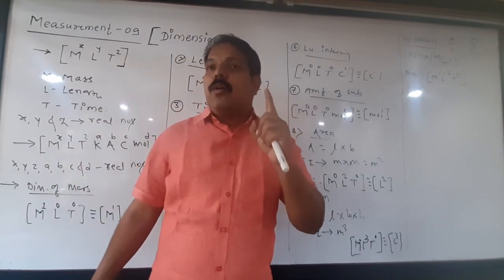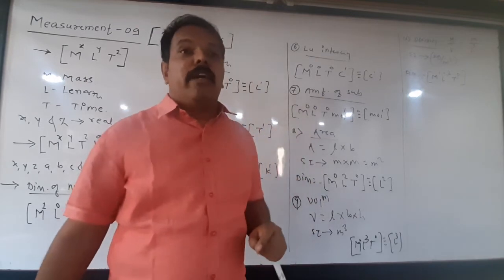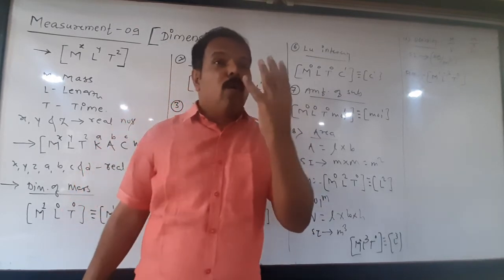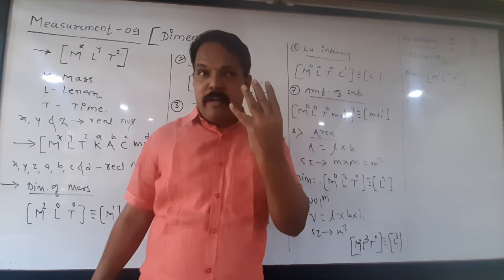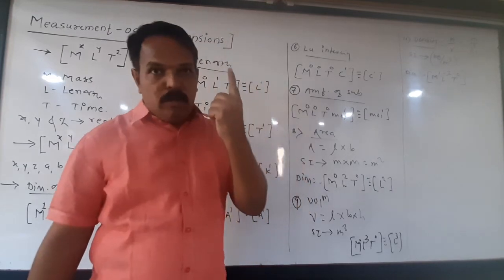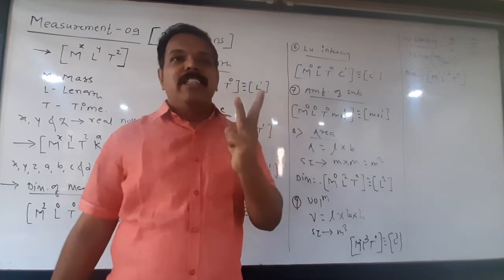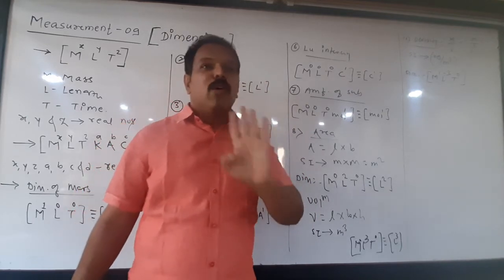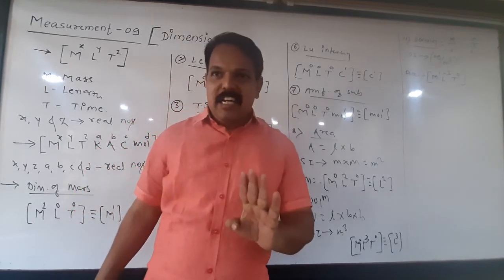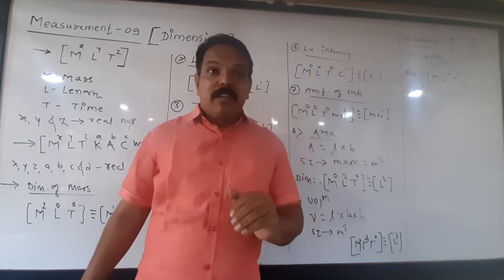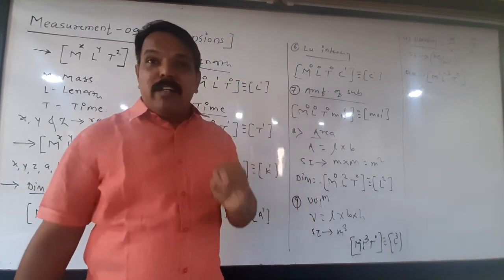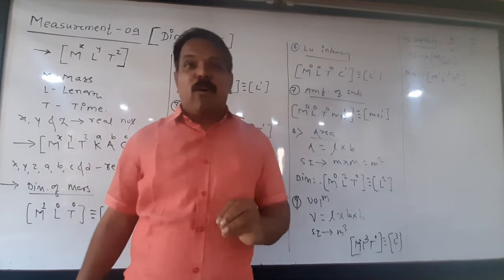Because whatever may be the physical quantity, you should know 4 things regarding that quantity. First is the definition of the quantity. Another is the formula. Third one is the SI unit. Fourth one is dimensions. These four things are important for any quantity.